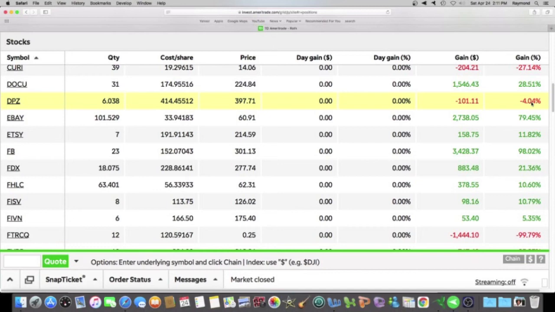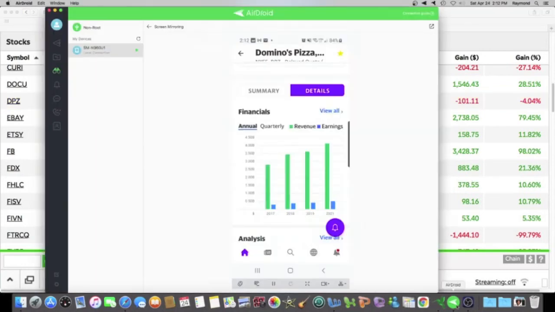This happens when you decide to buy the stock at a high price and you haven't held on to the stock long enough. But if Domino's continues to be profitable, bringing in the revenue, and they can increase their profit so that earning goes higher, I will not be negative and I will start to be positive. So let's just look at the chart again.